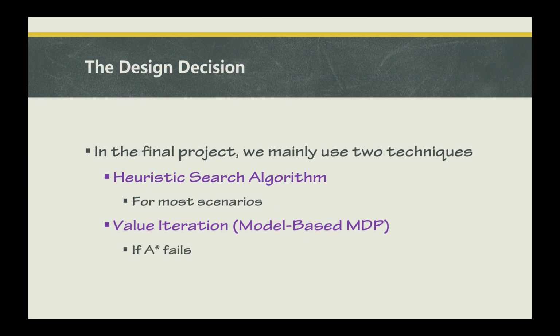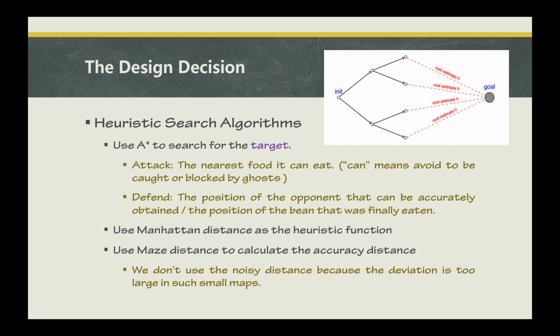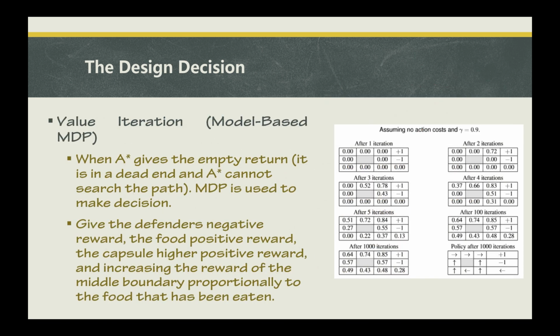In this project, we mainly implemented two techniques, which are heuristic search algorithm and value iteration. As for heuristic search algorithm, we use A* to search for the target. If our agent is on attack, it will search the nearest food it can eat, which means avoid being caught and blocked by any ghost. When it is on defend, it will search the position of the opponent ghost. We use Manhattan distance as a heuristic function and the maze distance to get the accurate distance. We will not use the fuzzy distance since the deviation is too large.